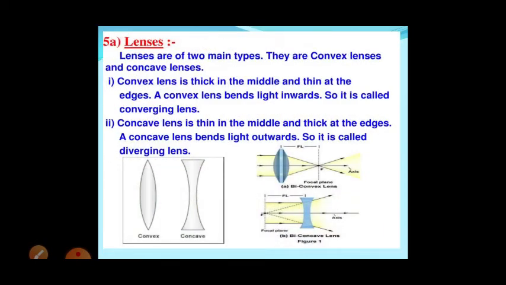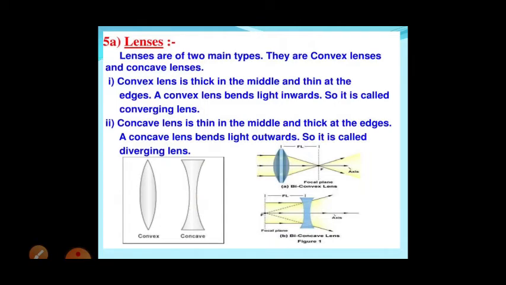Now next is the lens. As we have been discussing the mirror for so much time, lenses are of two main types. They are the convex lens and the concave lens. A convex lens is thick in the middle and thin at the edges. The convex lens bends light towards the center, so it is called a converging lens.